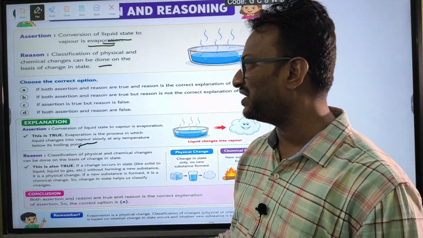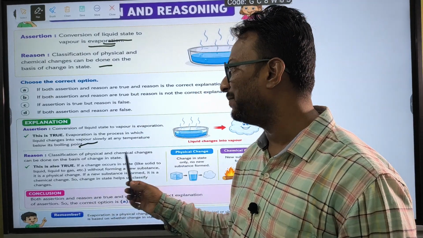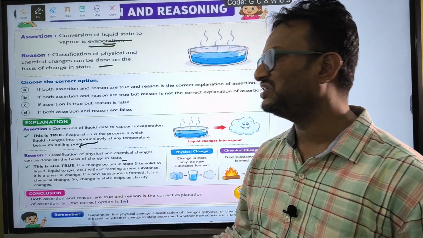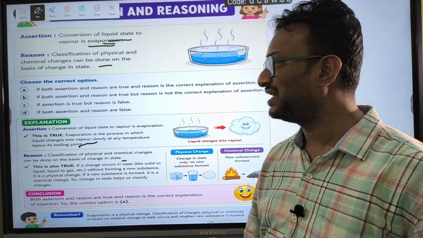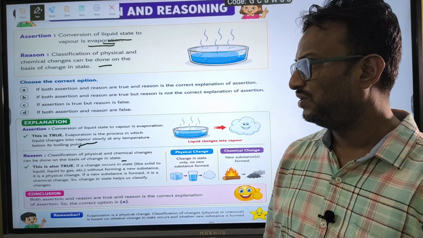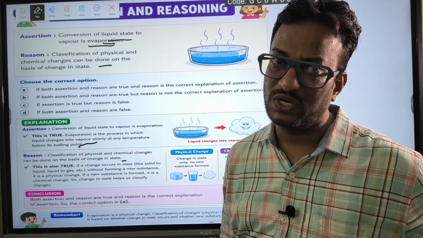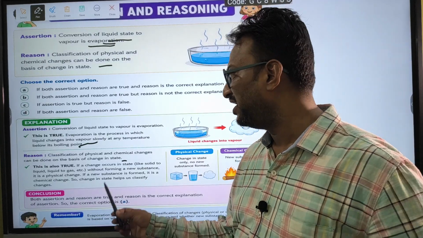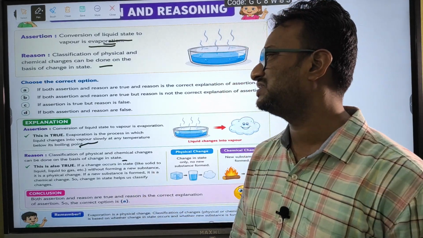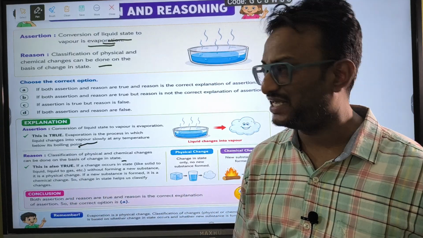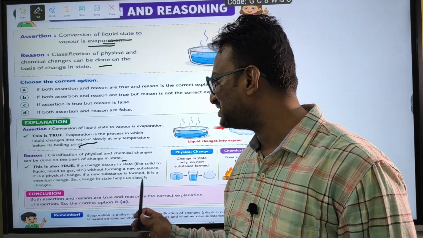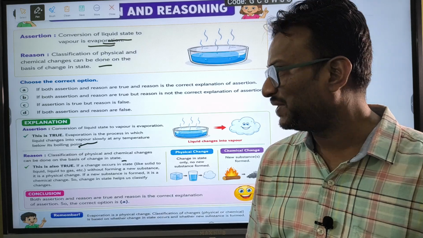So what about the reason? Classification of physical and chemical changes can be done on the basis of change in state. The reason is also true. If a change occurs in a state, like solid to liquid or liquid to gas, without forming a new substance, it is a physical change. If a new substance is formed, it is a chemical change.